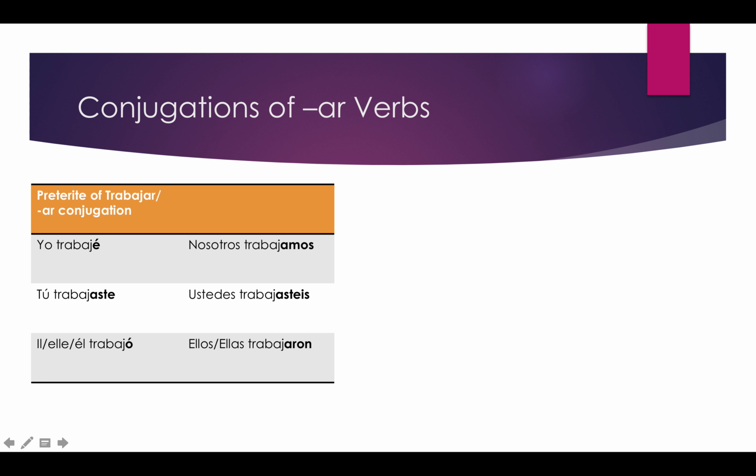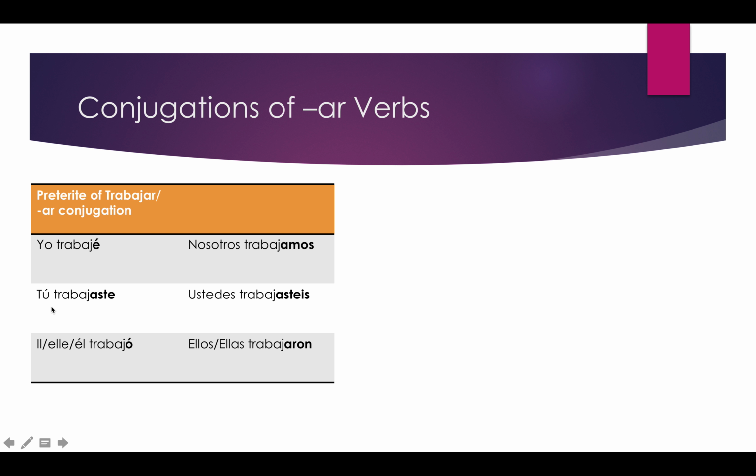So the first thing we need to go over to know how to tell the difference between the two and use the two differently is, of course, separate verb conjugations and endings for not only AR verbs, but IR and ER verbs as well. So for preterite, the regular AR conjugation, you have the é with the accent for yo, so yo trabajé, I worked.